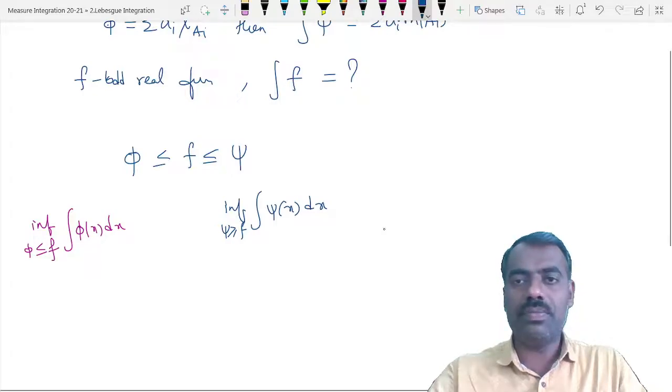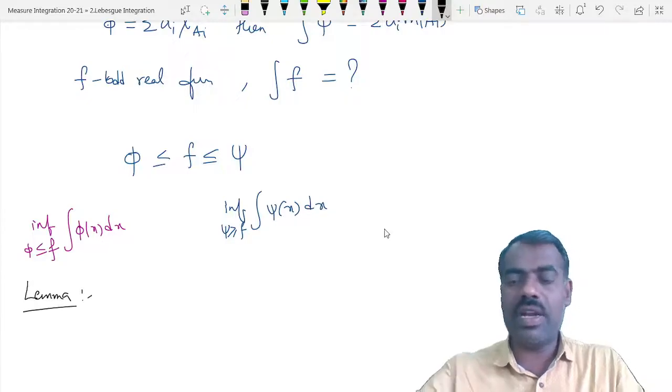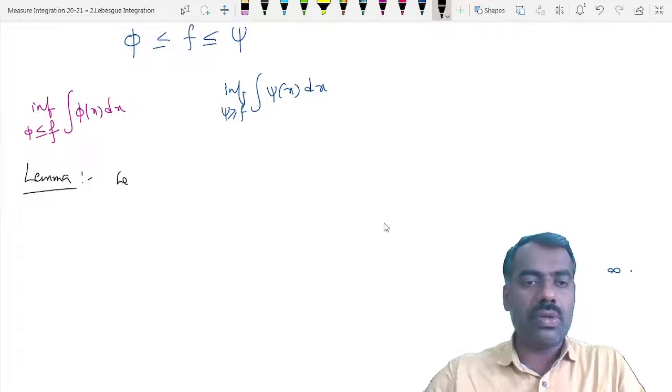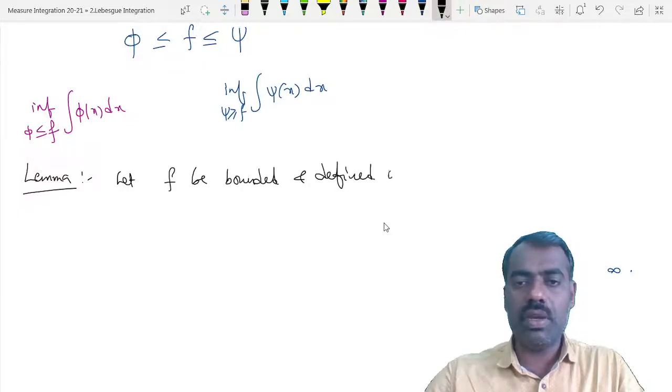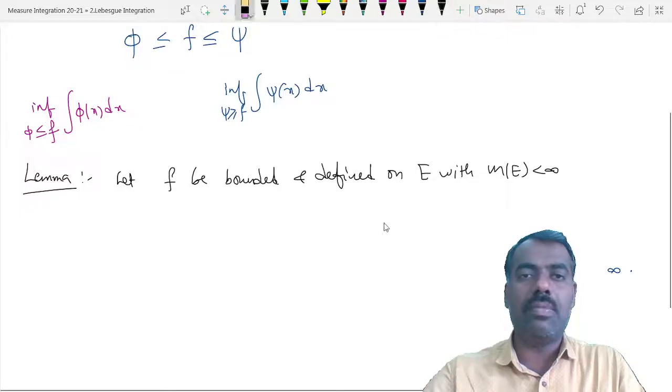So as a lemma, we'll show that if our f, a bounded real valued function, is measurable, then these two quantities are equal. So let f be bounded and defined on E, where measure of E is finite. That means it is a measurable set with finite measure.